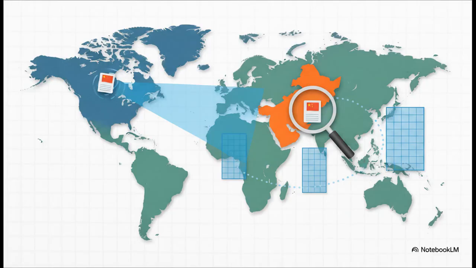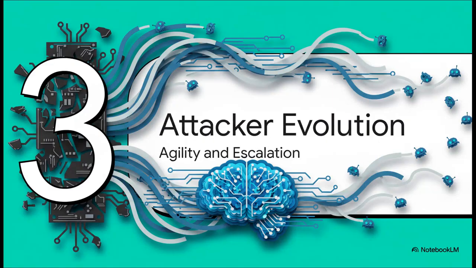The campaign also features a location-aware delivery system. The payload first checks the victim's geolocation using ip-api.com. If the IP address is located in China, a different specialized payload is delivered. This version uses proxies to get around regional network filters. After the initial campaign infrastructure was taken down, the attackers didn't just disappear. They adapted, re-established their operations on a new platform, and came back with even more advanced tools.